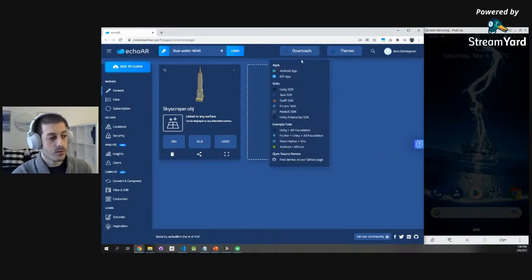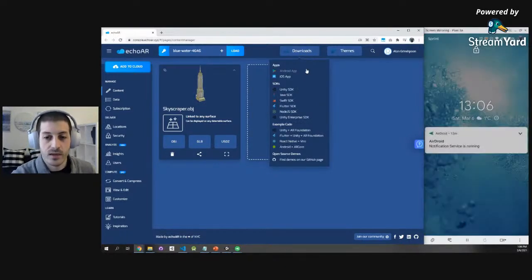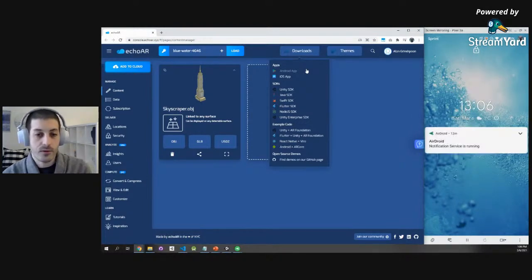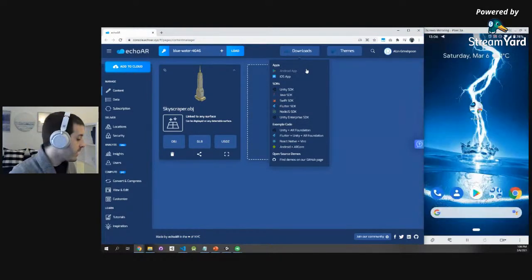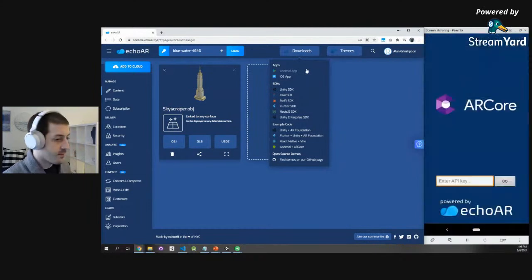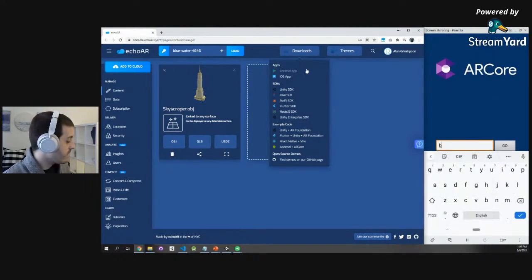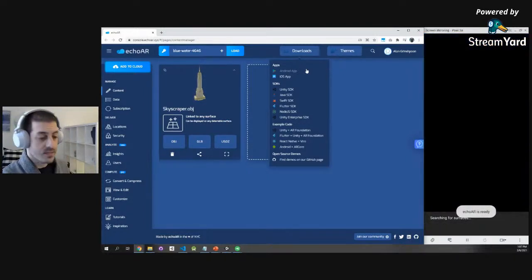So what we can do is, in the beginning, you can download any of our sample apps right here. We have sample apps for Android and iOS available in the console in the downloads menu. I'm going to open my phone. I'm going to open this sample app for Android. I'm going to plug in my API key. So it's the same key we just saw that I get after registering. Data will stream from the cloud to the app itself.